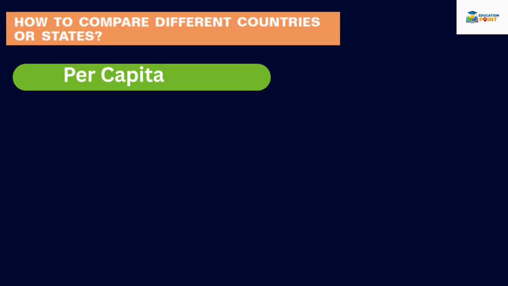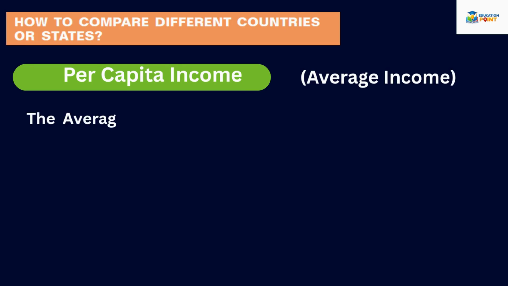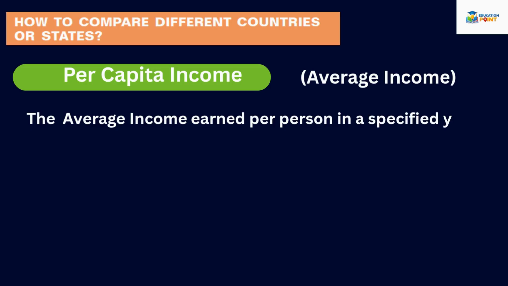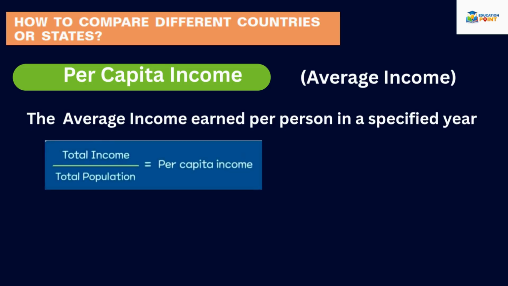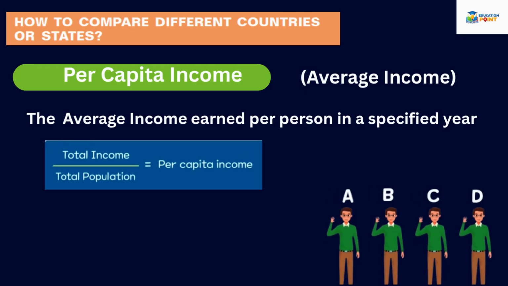Income is calculated by calculating the country's per capita income, which is also known as average income. So what is per capita income? It is the average income earned per person in a specified year. It is calculated by dividing the country's total income by the country's total population. Like for example, in a country live 4 people: A, B, C, D. A earns rupees 3.